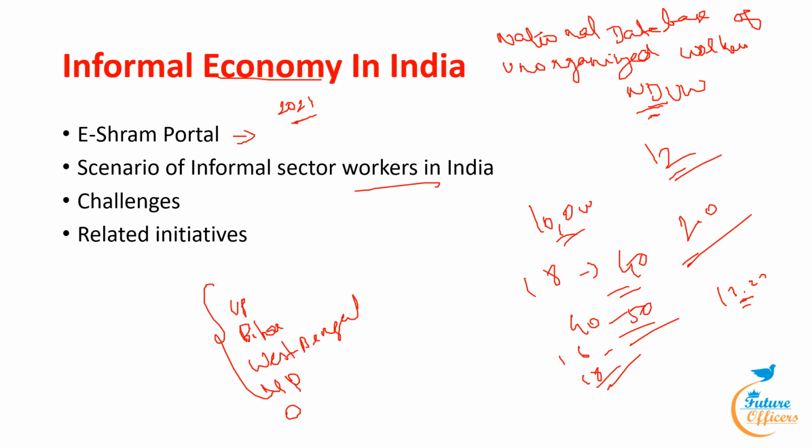Officially, periodic labor force survey, that is PLFS, data shows that nearly 75% of informal workers are self-employed and casual wage workers with average earnings lower than regular salaried workers. Now, what are the challenges seen in this informal sector?